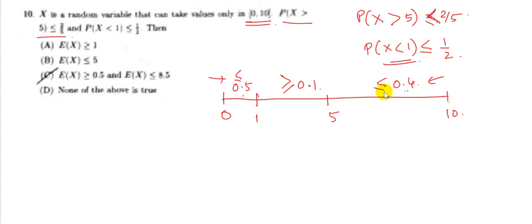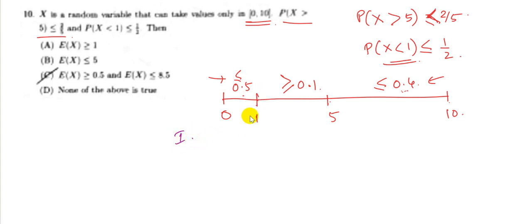Now if any of these values is less than their maximum value, suppose this is less than 0.4, so then the probability of the region of 1 to 5 has to be more than 0.1. So this is the logic of this problem. Now we have to find the range of the expectation of x. Now what can be the possibilities? Now case 1 is